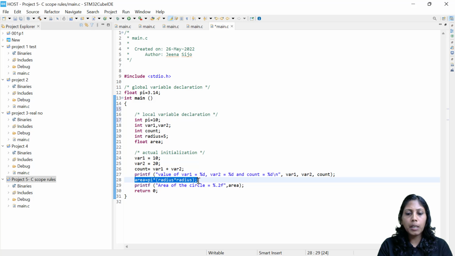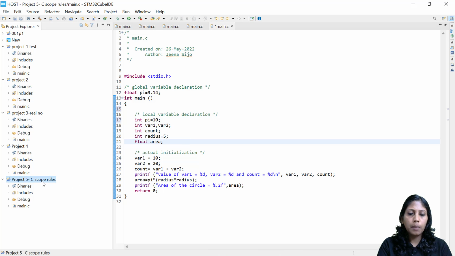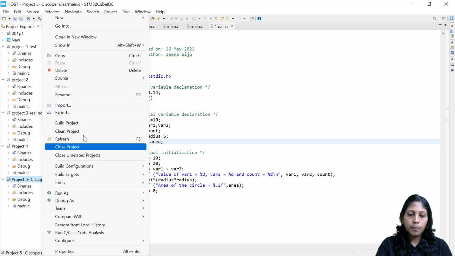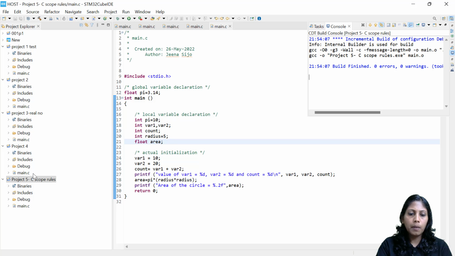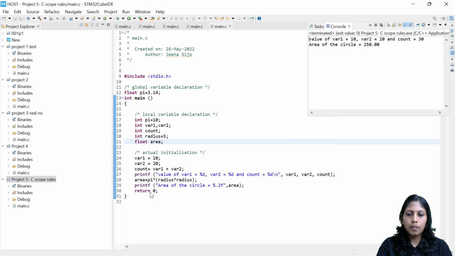Now for the compiler there are two choices. One, it can access the global variable pi, which is 3.14, which is the accurate result. The other, it can access the local variable pi, which is actually an integer variable, and that value is 10. Now let's run it and see which variable it will choose, whether it will give preference to the local variable or the global variable.